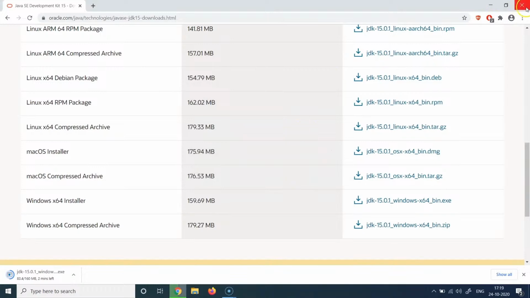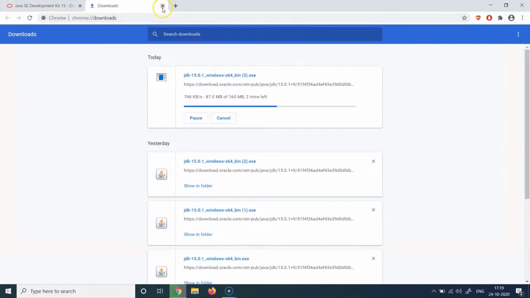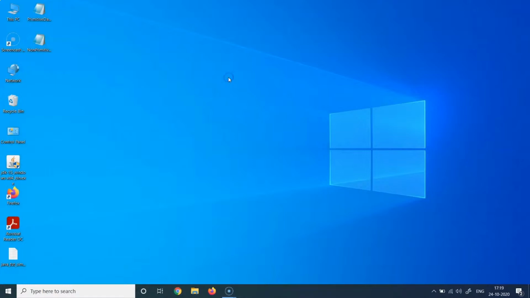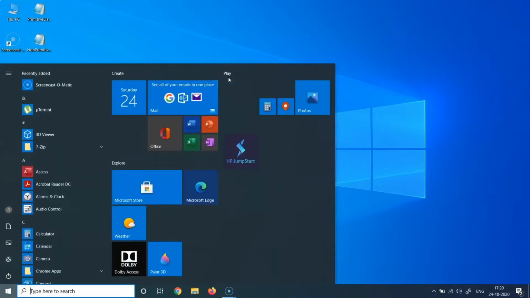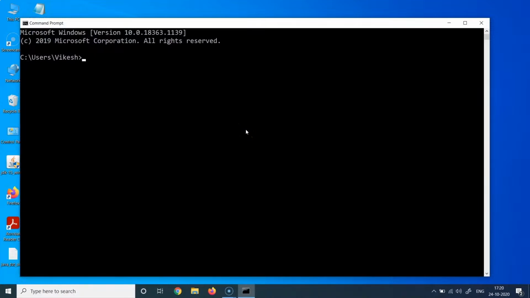And now if we want to verify if Java is installed or not, we can verify that from the command line prompt. Let me just exit this, and let's go to the command prompt to see if Java has been successfully installed. To do that, we'll open the search bar and type cmd. It is going to show us this command prompt here. We'll click on this and it will open the command prompt for you like it has opened for me. And there you just need to type java -version and hit enter.